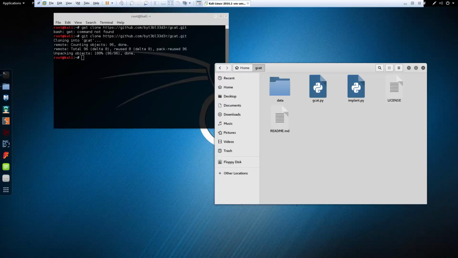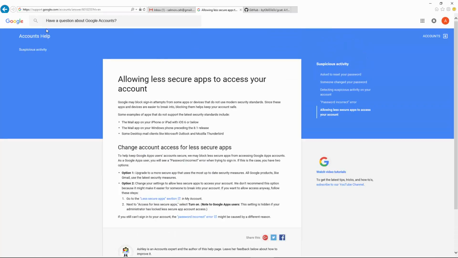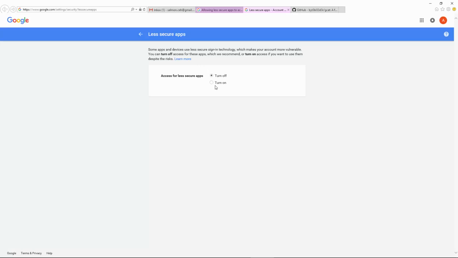Okay, so before we move forward, we have to talk about a few more things. So first, in Gmail, we need to turn on less secure apps. So what I did was I just Googled, how do I allow less secure apps? And we want to turn this on. We need this so that our GCAT can actually email us the appropriate files that we need. So once that's turned on, you're good.